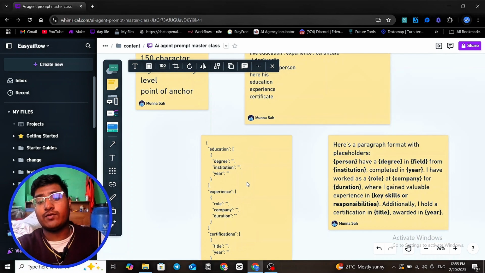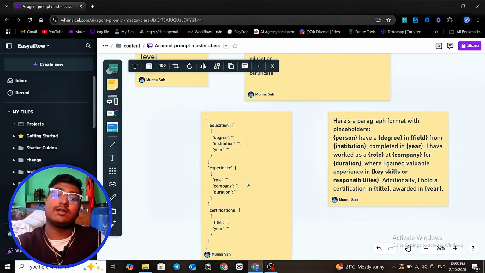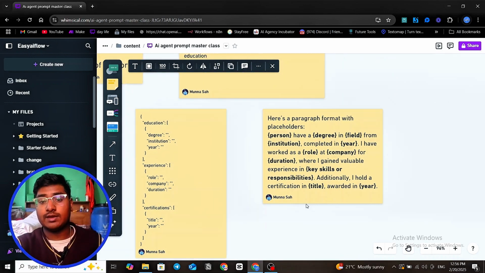I think the JSON format. I just love JSON because an LLM model must understand the JSON format. Especially when I'm using APIs, anything that provides a JSON format, just use JSON. It is the most efficient and most understandable format for an LLM model. What if I ask about placeholders that are coming around? We can also use them this way.